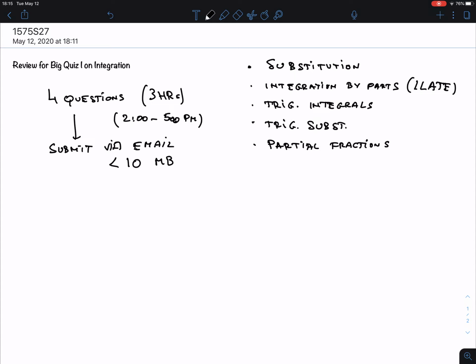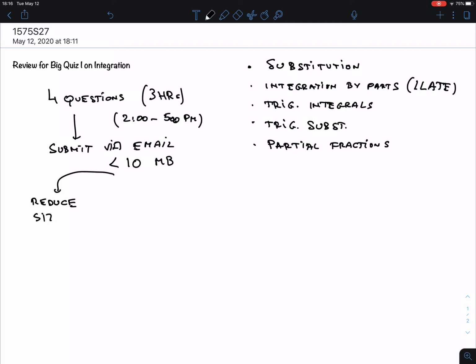So try to keep the size small. What are the 2 options you have? One option is to reduce the size. I posted a video. Go look for it. It's somewhere all the way on top of the page, where I'll post it also near the quiz. But I only know how to do this on an iPad or an iPhone. So if you have a different platform, you have to find it yourself.